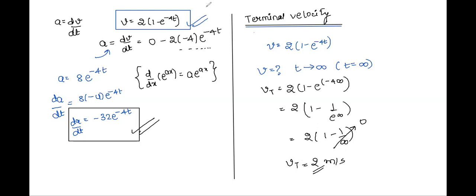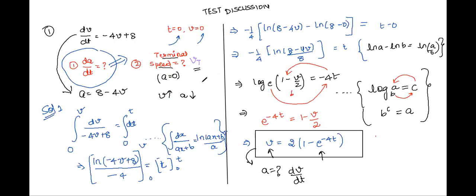One more way of doing this, this was technique number 1. What is technique number 2 of doing the same question? When acceleration tends to 0. See here, everyone, terminal velocity.